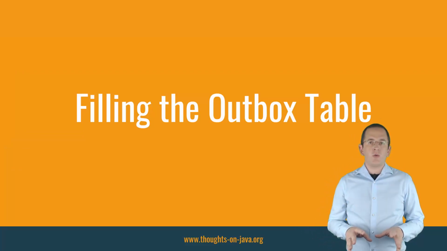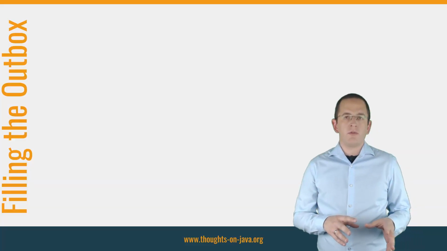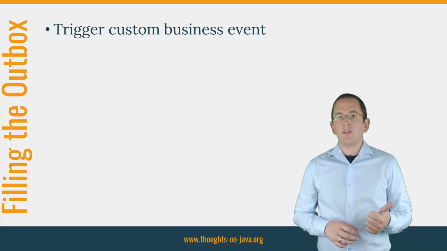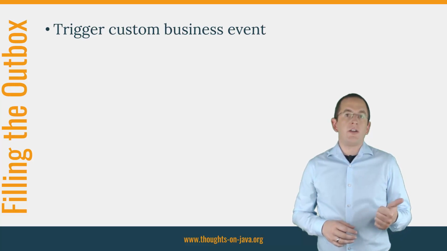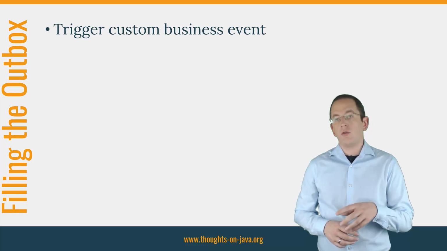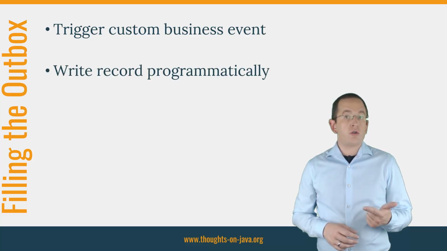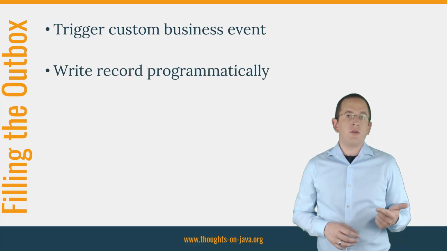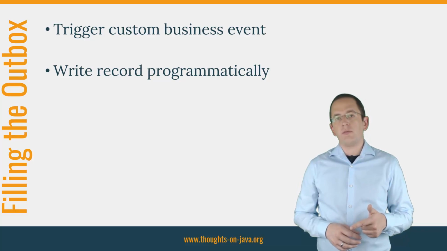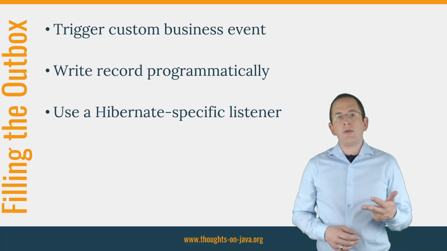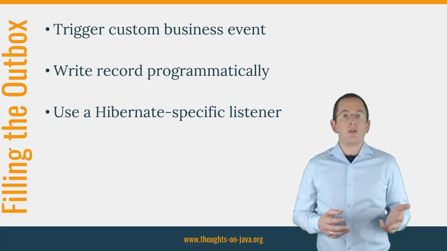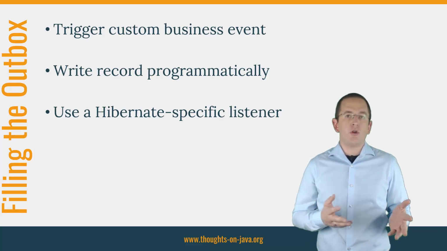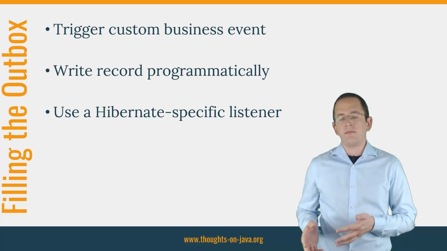There are lots of different ways to fill the outbox table. You can trigger a custom business event, for example via CDI, and use an event handler to write a record to the outbox table. Or you could write the record programmatically using an entity or a JPQL statement. Or you use a Hibernate-specific listener to write a record to the outbox table every time you persist, update, or remove an entity.